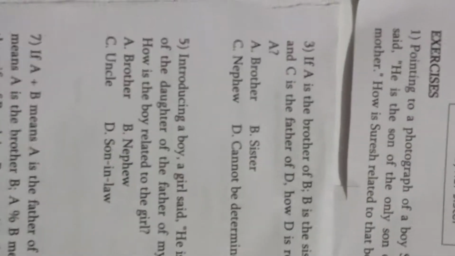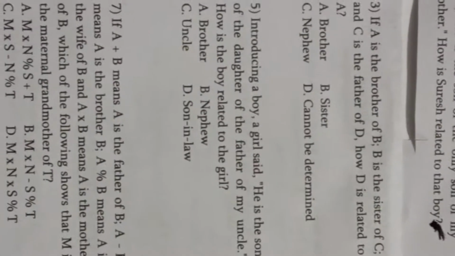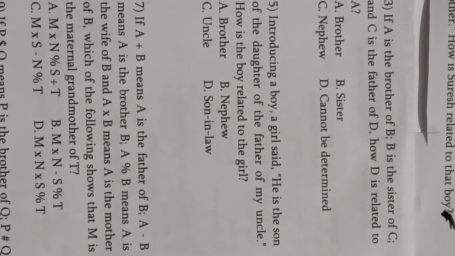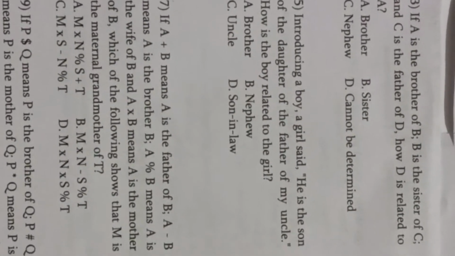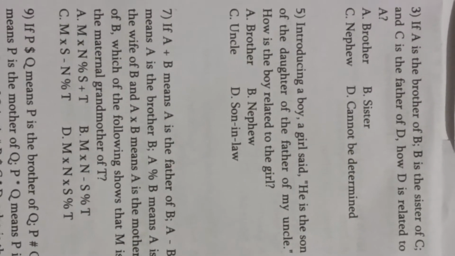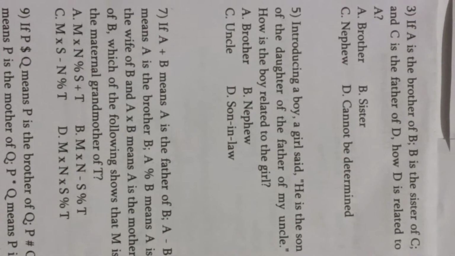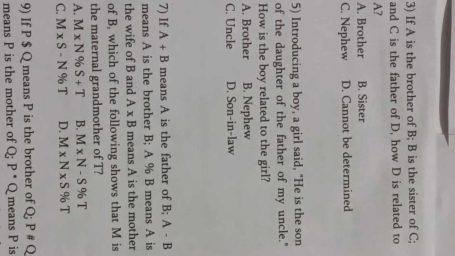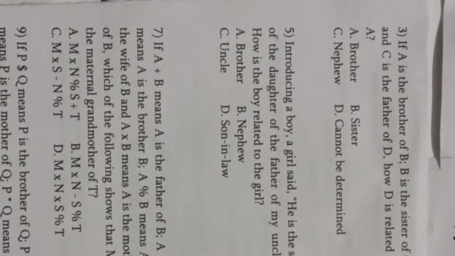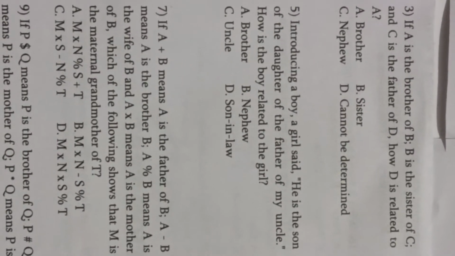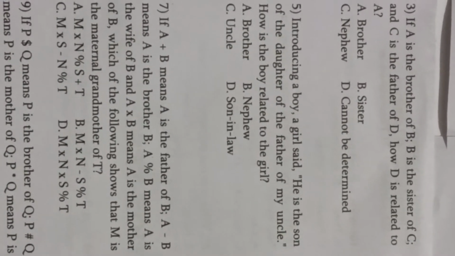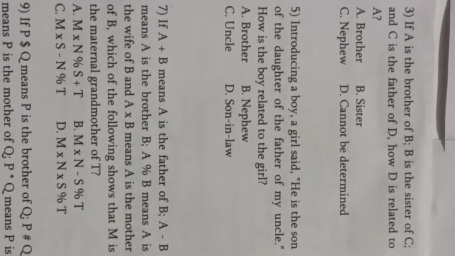Let me go for the next question. If A is the brother of B, B is the sister of C, and C is the father of D, how is D related to A? Let me repeat this question. If A is the brother of B, B is the sister of C, C is the father of D, how is D related to A?